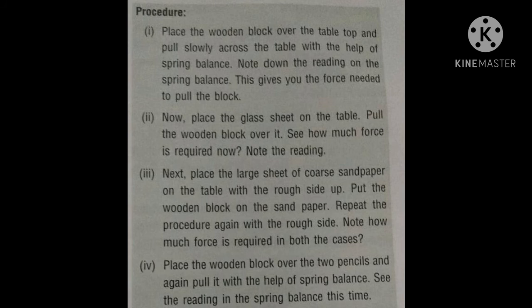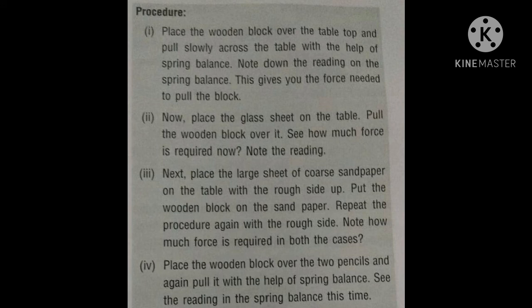Procedure or method. First point: place the wooden block over the tabletop and pull it slowly across the table with the help of the spring balance. Note down the reading on the spring balance. This gives you the force needed to pull the block. Second point: now place the glass sheet on the table and pull the wooden block over it. See how much force is required now. Note the reading.